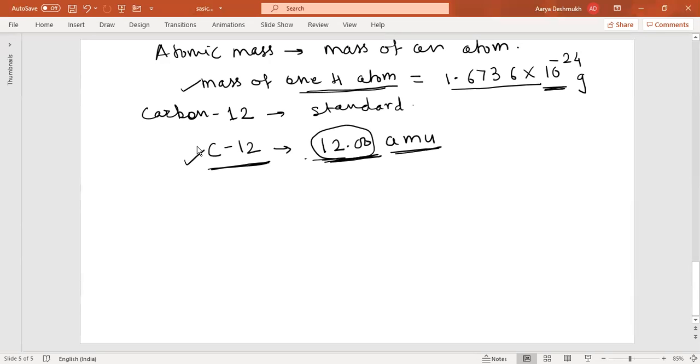So carbon 12 is taken as a standard and all the masses are compared with it.